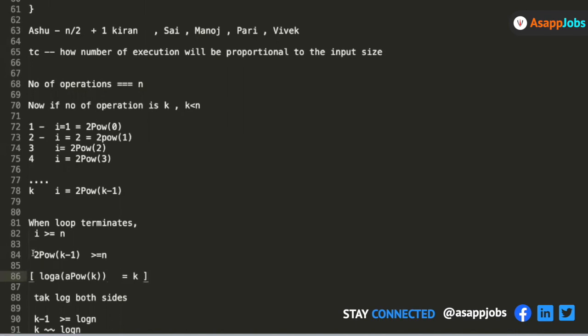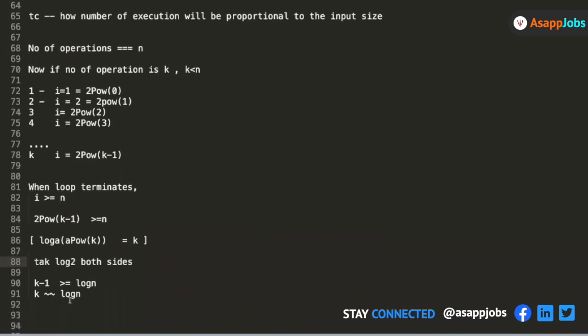So now since I have an exponent on the left hand side and n on the right hand side, I take log base 2 on both sides. What was left in the power? I was left with k minus 1 on the left hand side and log of n on the right hand side. Is it clear? It's just a log function.